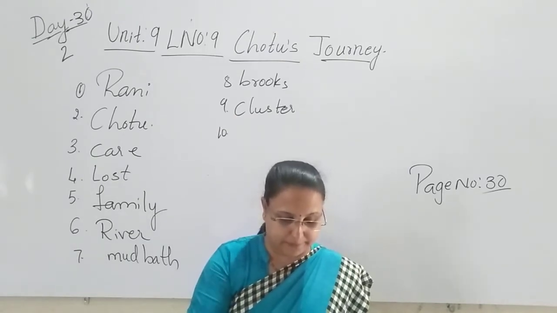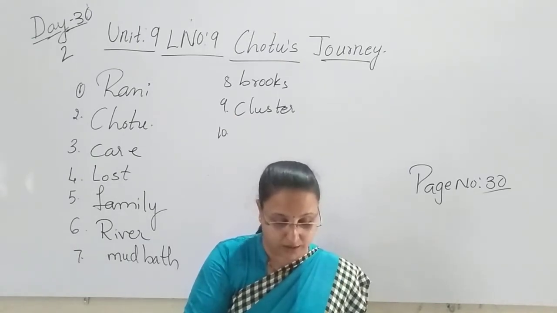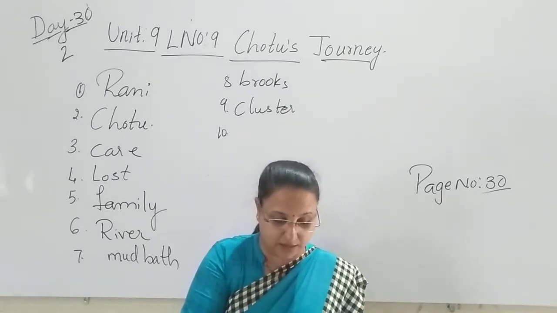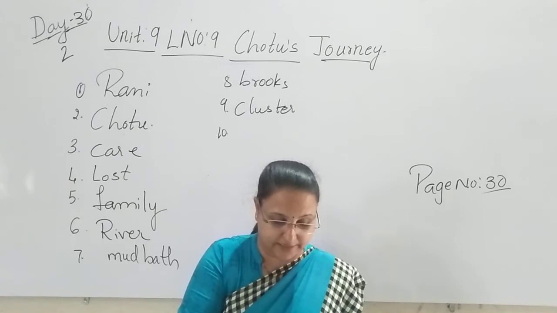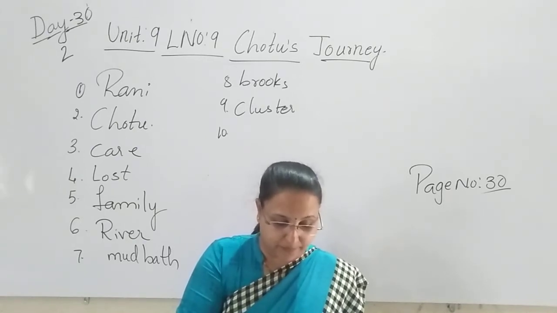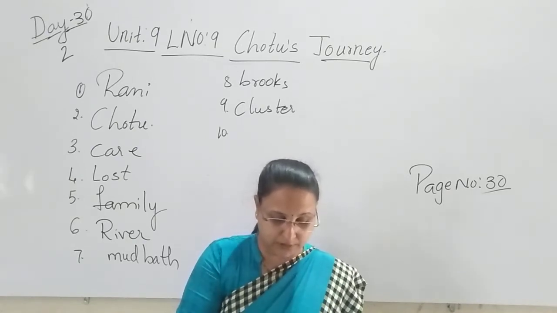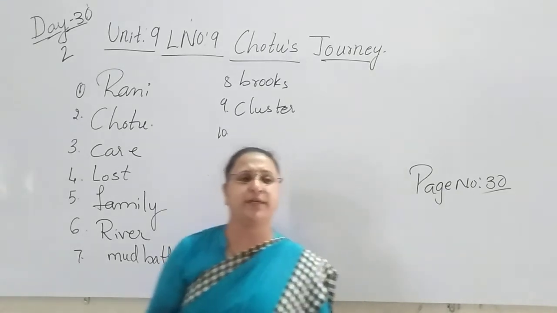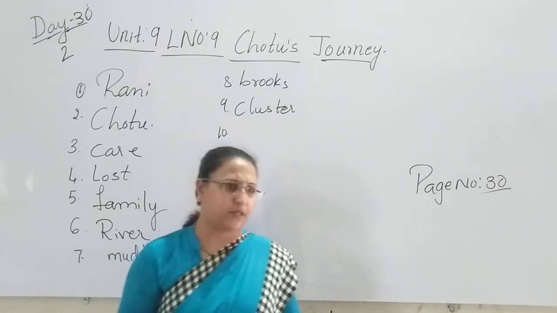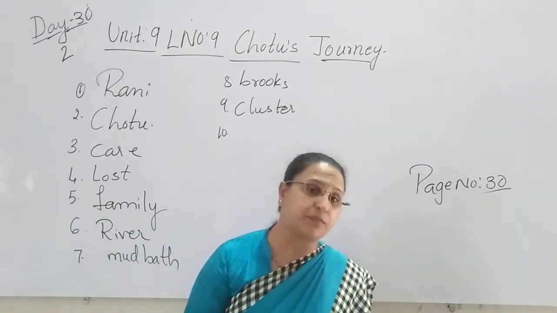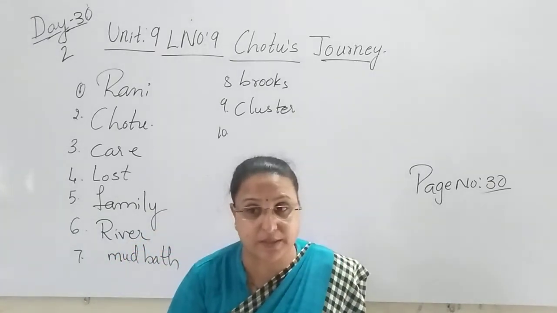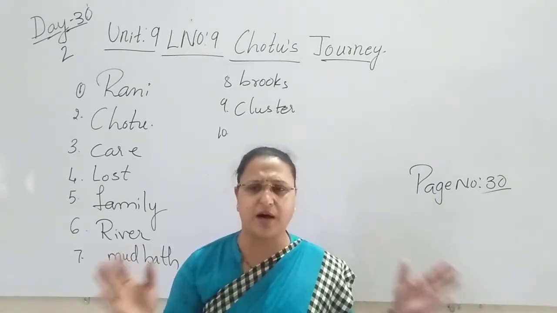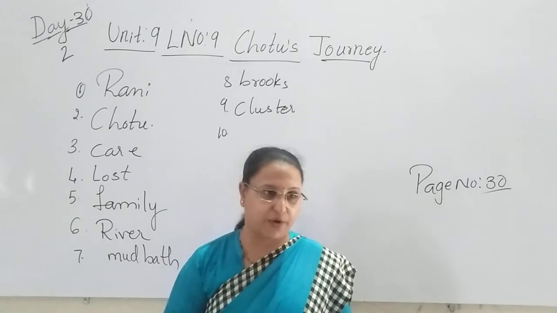Then what happened there? Chotu felt hungry. He stopped to eat grass, and when he had eaten his fill, he looked up. He could not see anyone. So, going to the river to have the bath, because it was very far away from the forest. What was very far away, children? The river. The river was very far away from the forest.